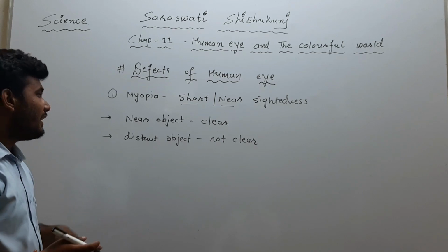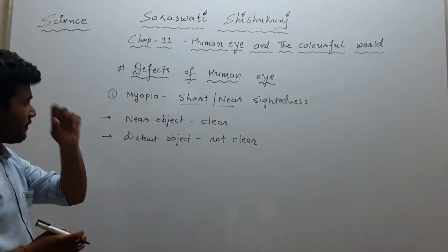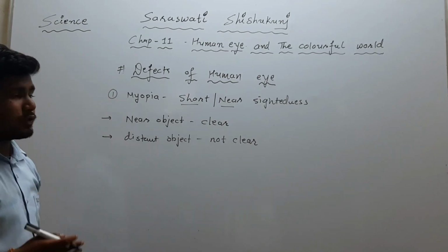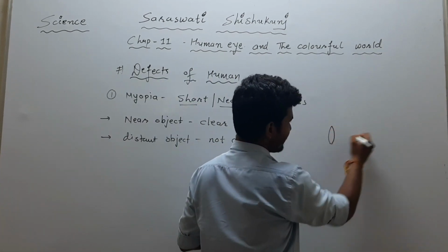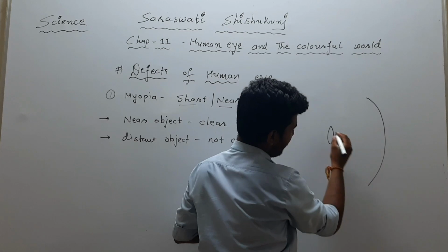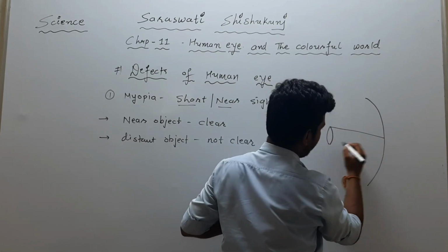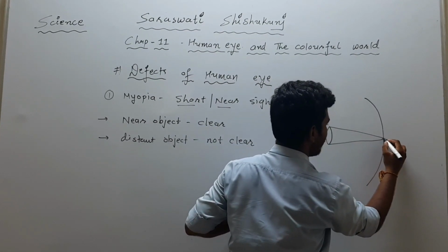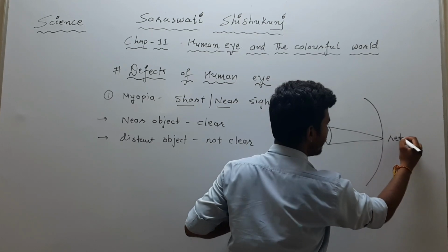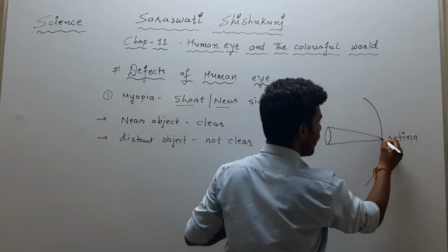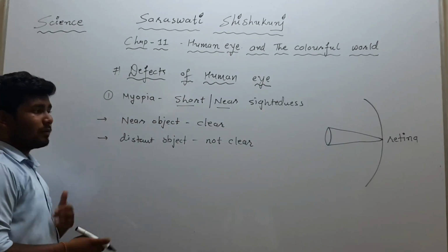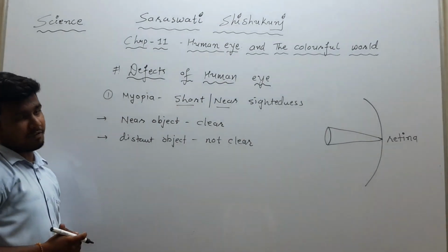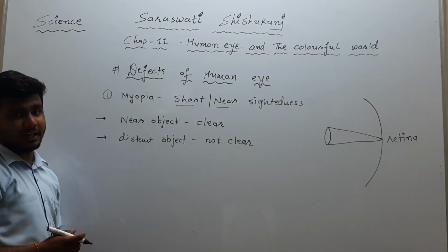Now, in this type of defect, actually what happened? We know that our eye lens behaves in such a way that the refracted ray gets onto the retina. But what happens in this type of defect, and which are the causes of this type of defect? Let's understand it in detail.